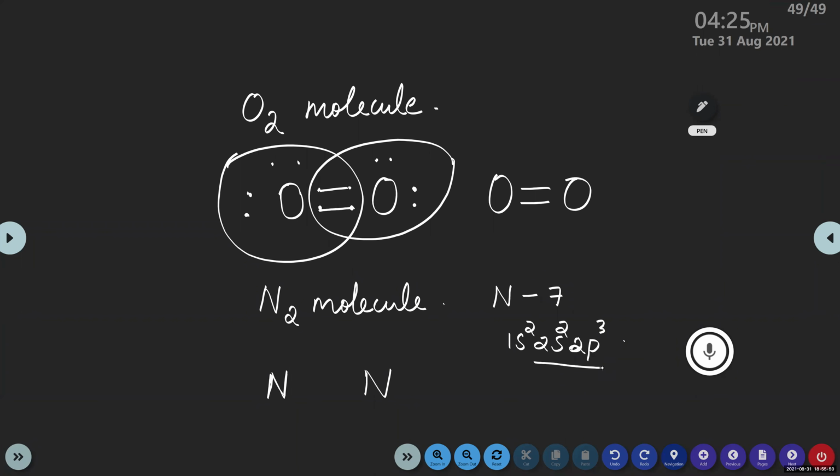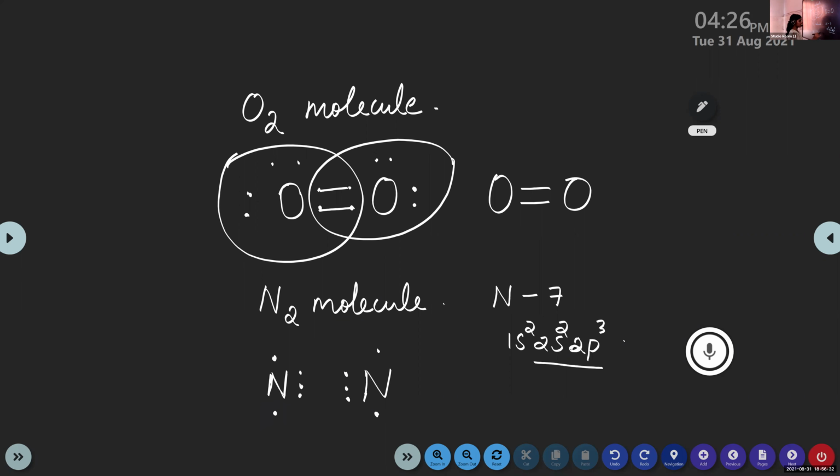So you need to draw 5 dots around the nitrogen atom. Then each nitrogen atom requires 3 more electrons, right? 3 more electrons to complete their outermost shell.